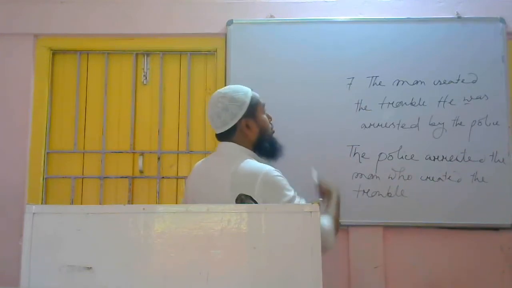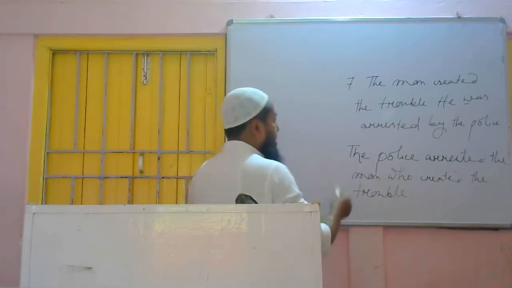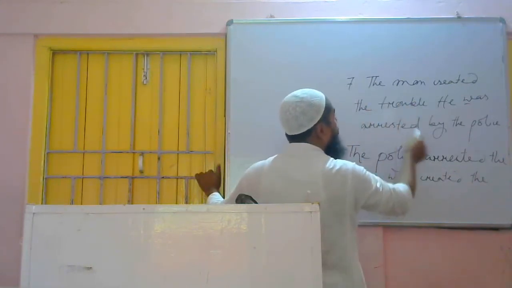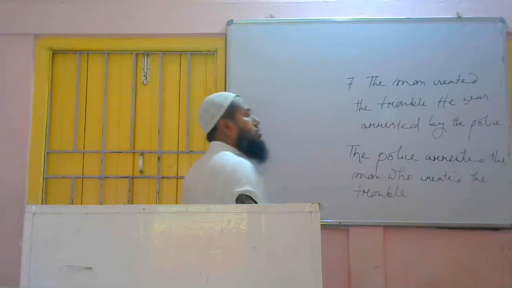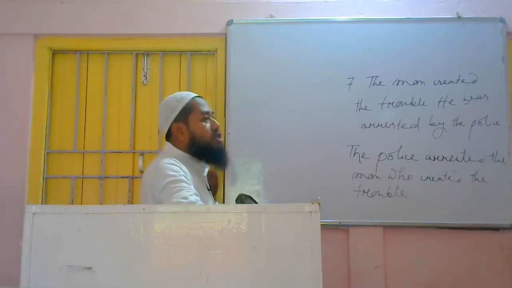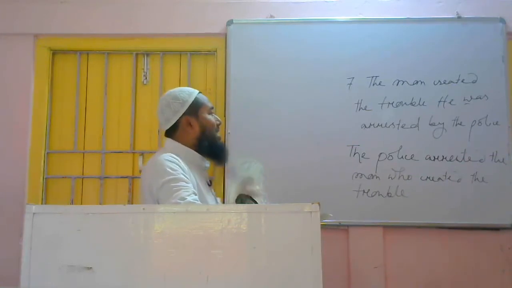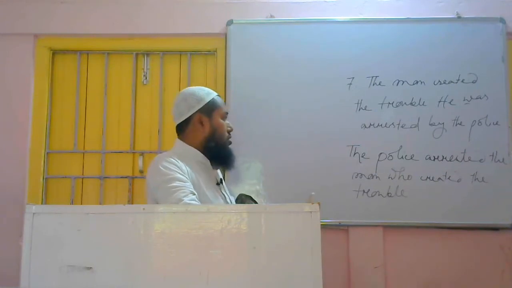We can write the man who created the trouble, earlier we have written. We can write in another way: the man was arrested by the police who created the trouble. This is also right. So we have understood that we can add two sentences in various ways.